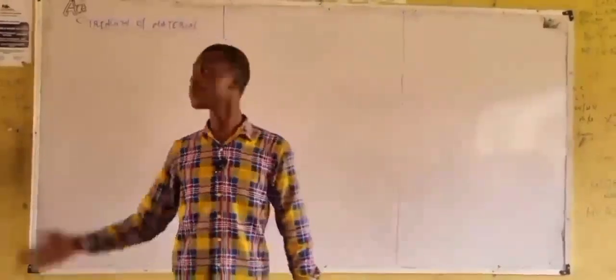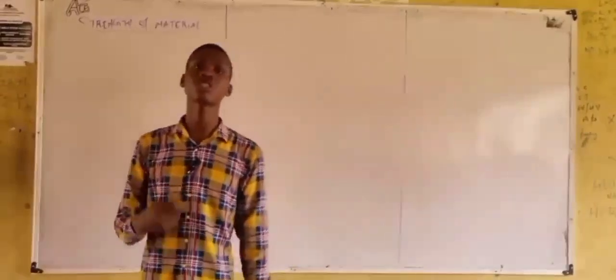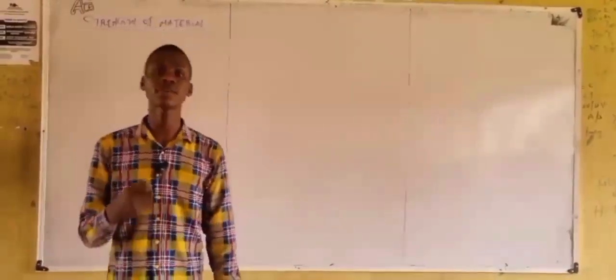In today's class, we'll be talking about strength of material. What does it mean when we say strength of material? Now, the idea is very simple.